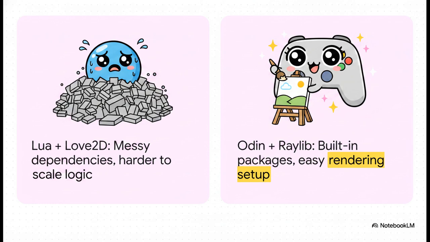In fact, in this new Odin version, Level 2 is already up and running with auto-generated Perlin noise backgrounds and fully functioning pathing. It's wild.